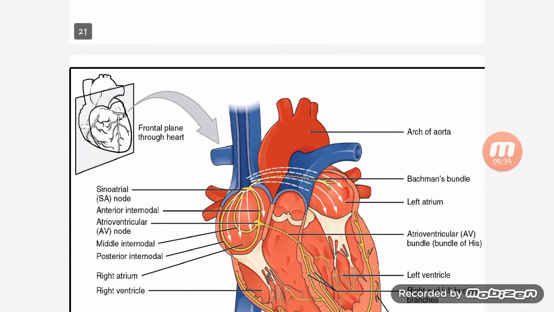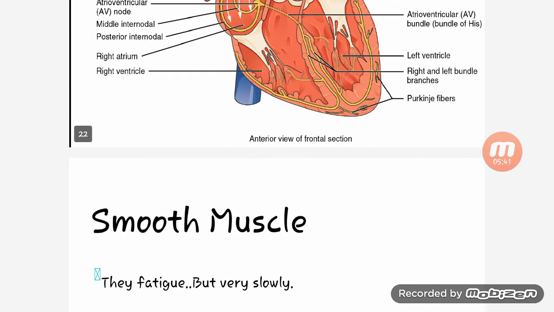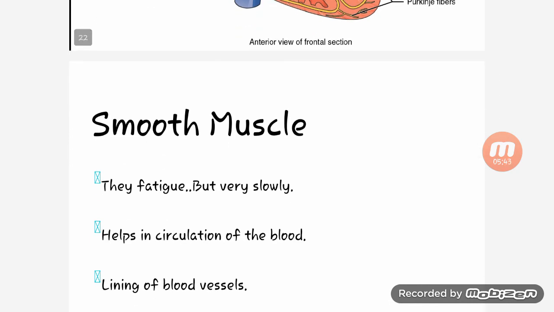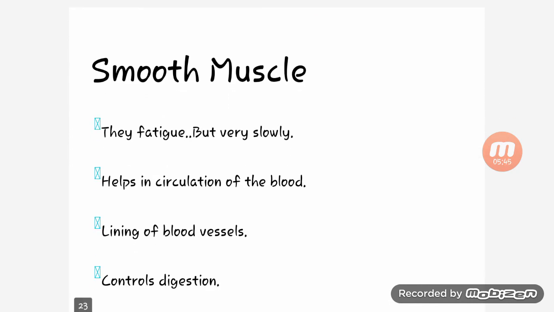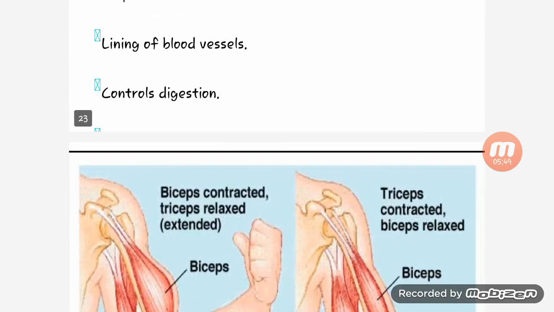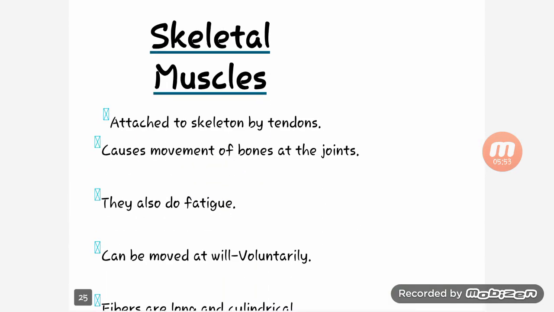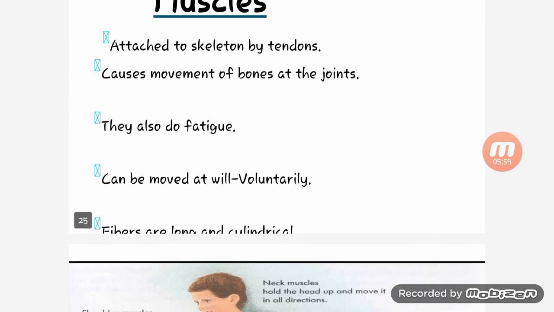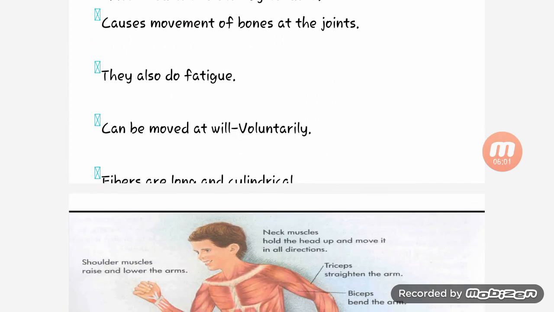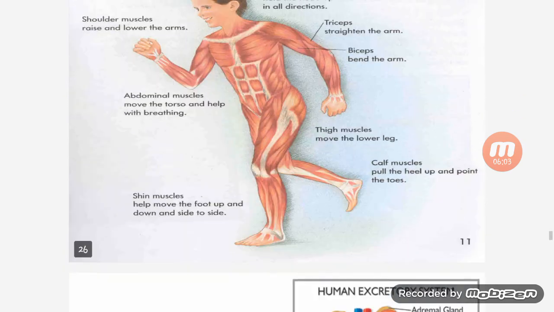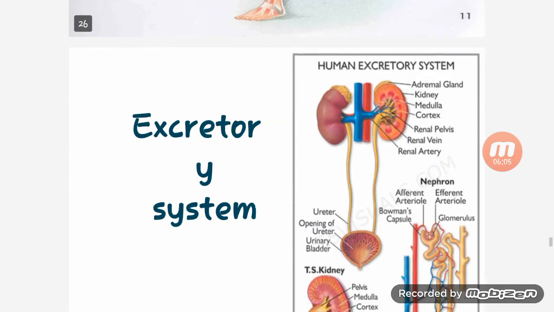They never fatigue, so they work continuously. Smooth muscles fatigue but very slowly, so they help in circulation of the blood and are found in the lining of the blood vessels. Then skeletal muscles are attached to the skeleton by tendons and cause movement of the bone at the joint. They also do fatigue. So these are the types, you can see.